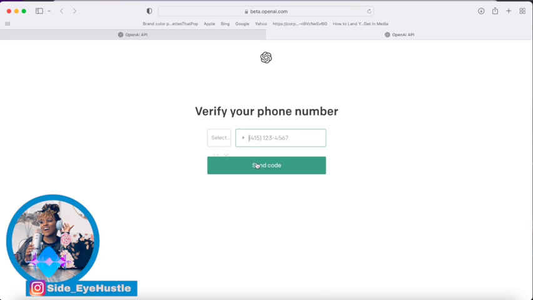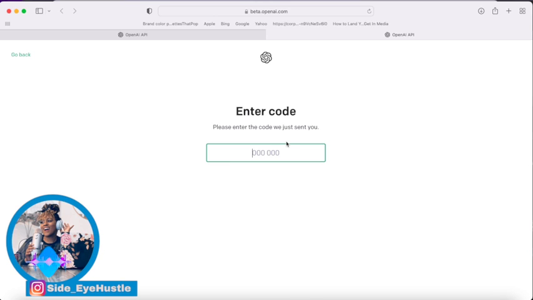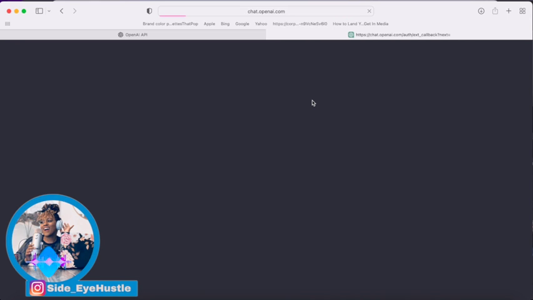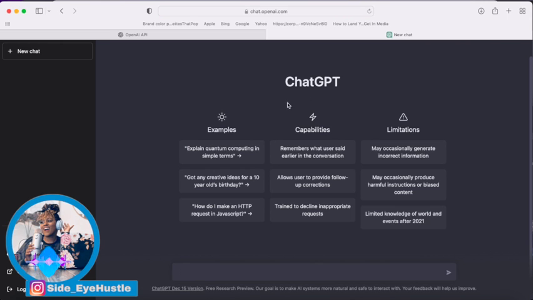It's also going to ask you your phone number. You want to make sure that this is a legitimate number because they're going to send you a code that you're going to need in order to get into ChatGPT. Once you receive that code, you'll be all squared away to put it in there, and now you are at the dashboard of ChatGPT, and this is what it looks like.